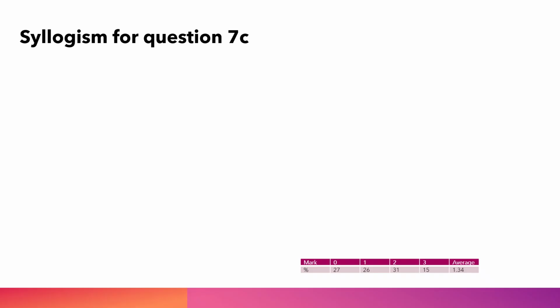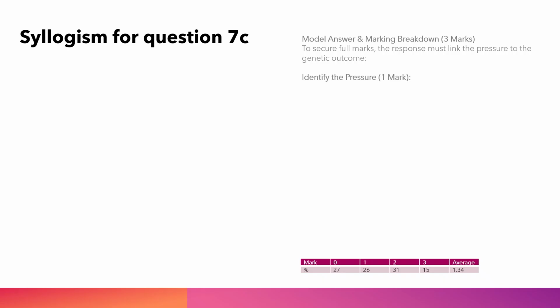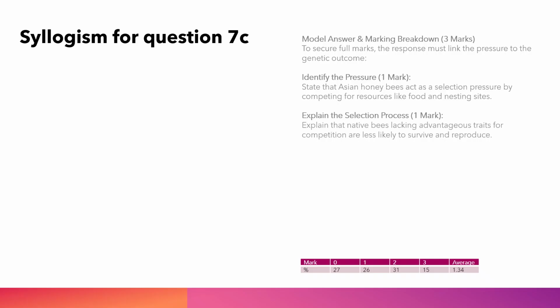Model answer and marking breakdown, 3 marks. To secure full marks, the response must link the pressure to the genetic outcome. Identify the pressure, 1 mark. State that Asian honeybees act as a selection pressure by competing for resources like food and nesting sites. Explain the selection process, 1 mark. Explain that native bees lacking advantageous traits for competition are less likely to survive and reproduce.